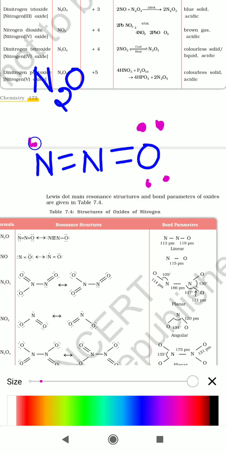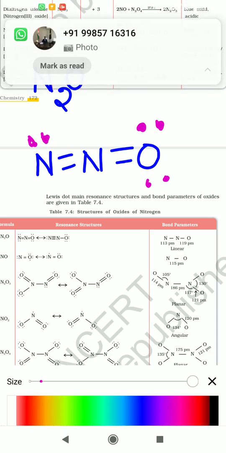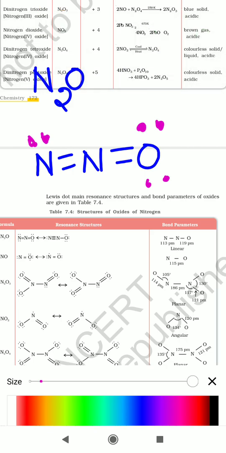In this resonance structure, any element must have a maximum of 8 electrons, so they must attain the octet electronic configuration. Let us see. Take the two nitrogen atoms; for the first nitrogen atom, count how many electrons it has.